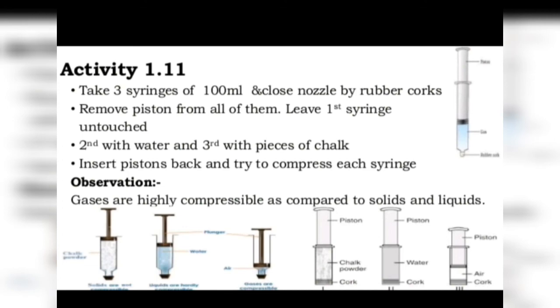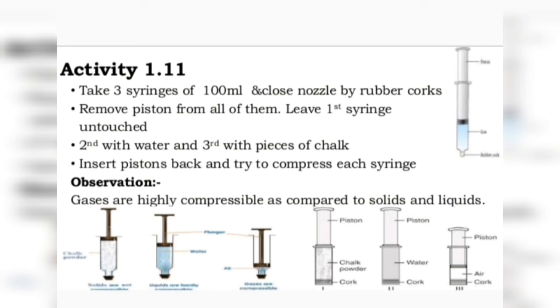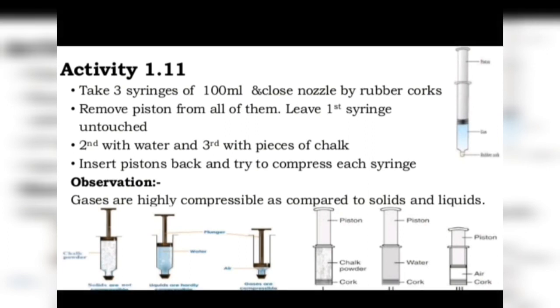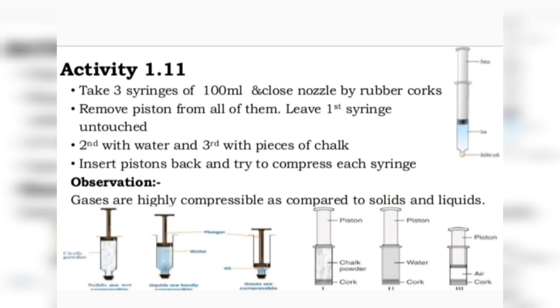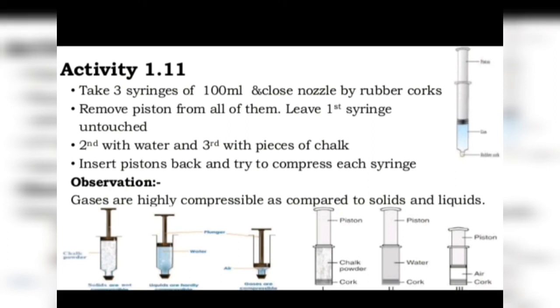In the first syringe we fill common salt, which is a solid. Then insert the piston back into the syringe after applying some vaseline to the piston for a smooth movement, okay. Then in the second syringe we will fill water, which is a liquid, and then insert the piston back into the syringe after applying some vaseline to it, okay.